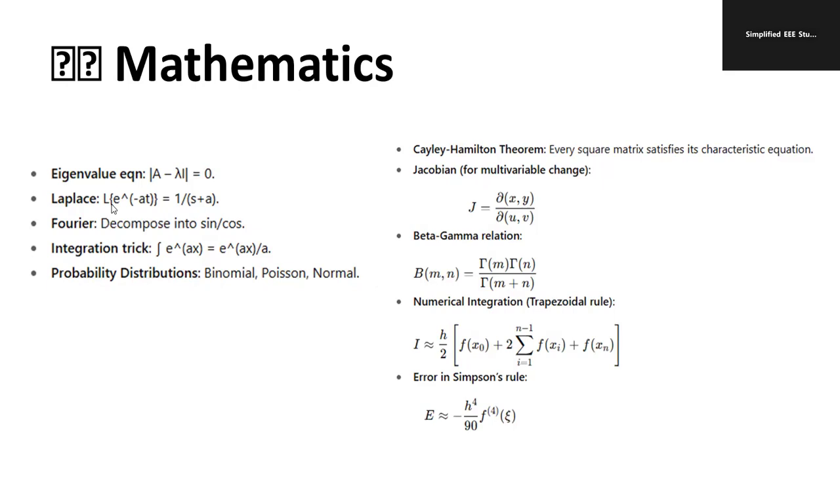Cayley-Hamilton theorem you have to study: every square matrix satisfies its characteristic equation. Some problems can be solved using the Cayley-Hamilton theorem. Jacobian matrix is nothing but dou xy divided by dou uv. Beta gamma relation you also have to study, used in the last derivation of Laplace transform. Beta of m comma n is equal to gamma of m into gamma of n divided by gamma of m plus n.